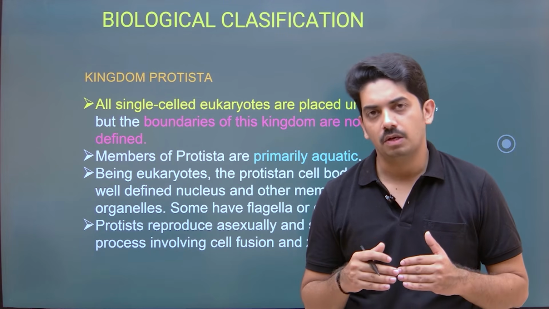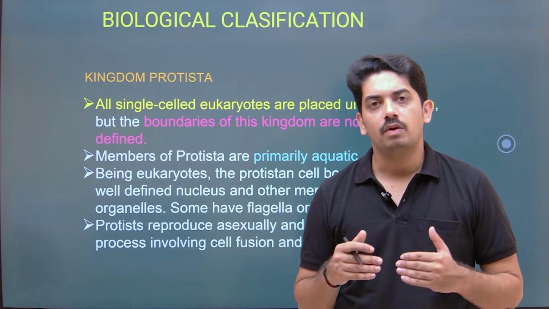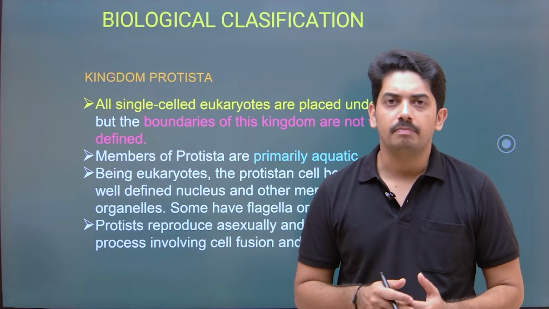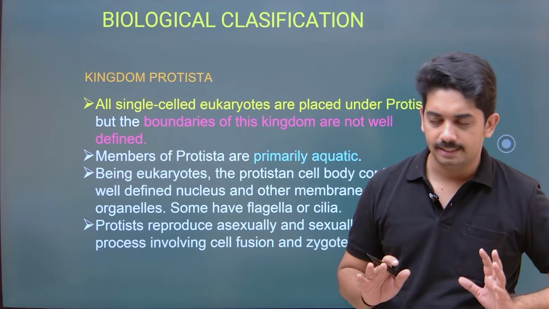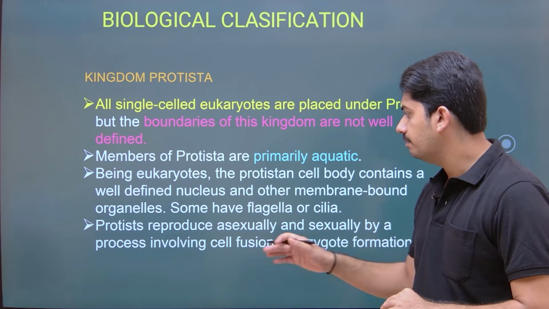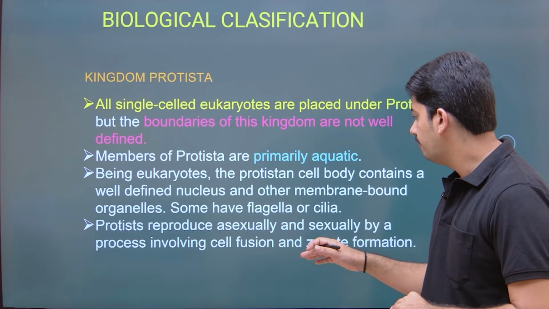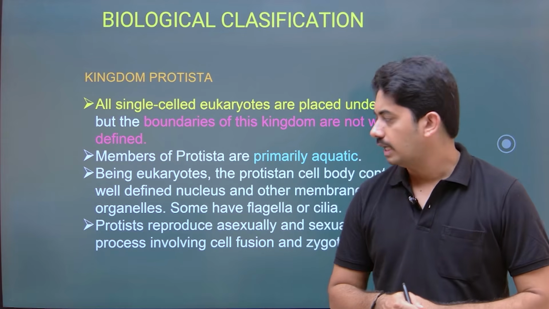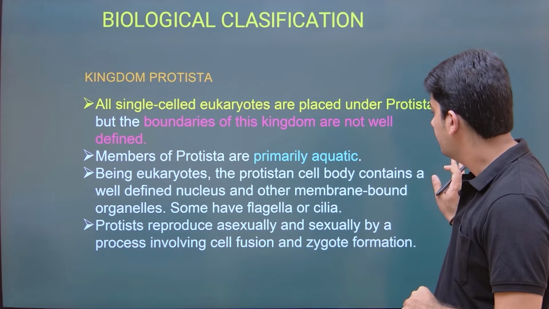Some of them have chloroplast, and they have endoplasmic reticulum and Golgi complex. All those things are observed in the cell. Now, protists reproduce asexually and sexually by a process involving cell fusion and zygote formation. So that is the mode of reproduction observed in them.